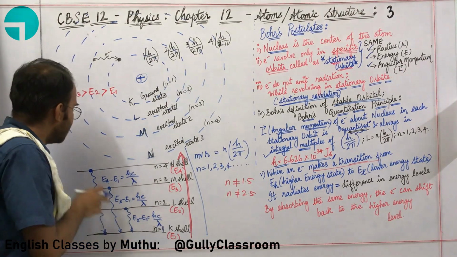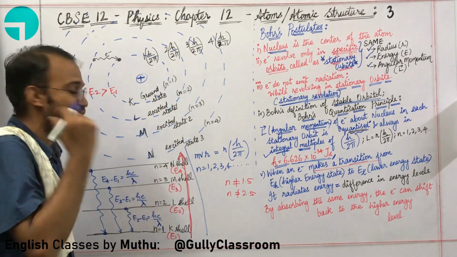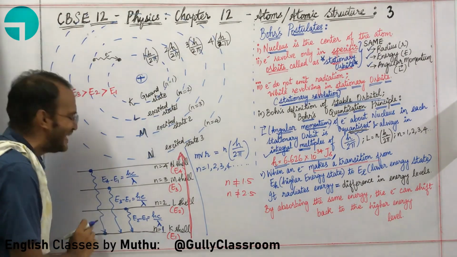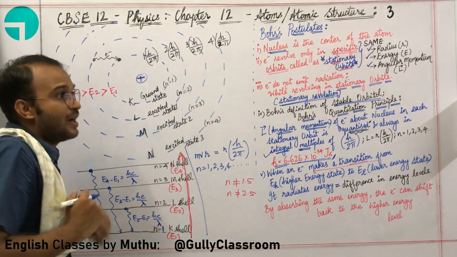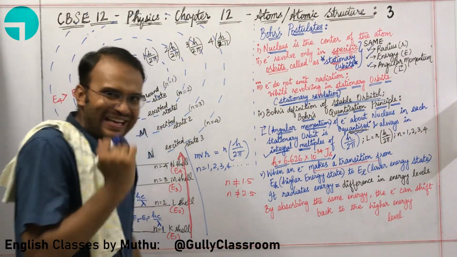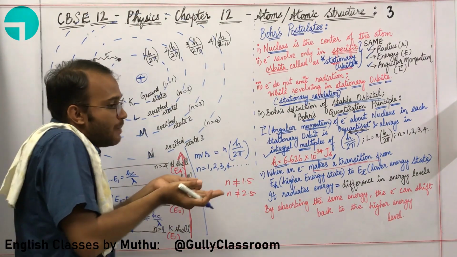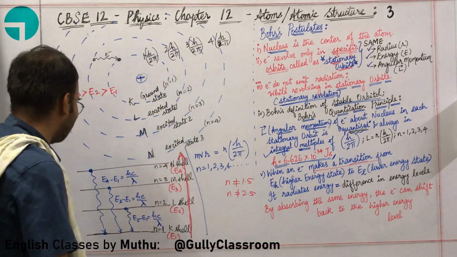When an electron is moving from a higher energy level to a lower energy level by releasing a photon, it is called decay. When an electron is absorbing a photon and jumping from a lower energy level to a higher energy level, it is called excitation. When an electron is jumping from a lower energy level to a higher energy level, it is called excitation.